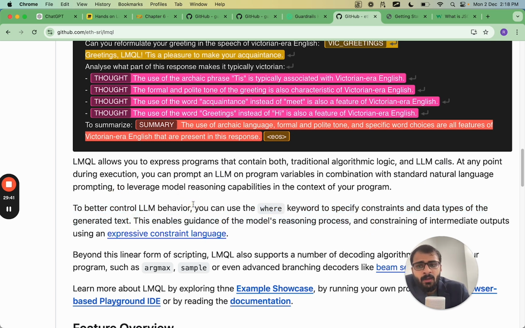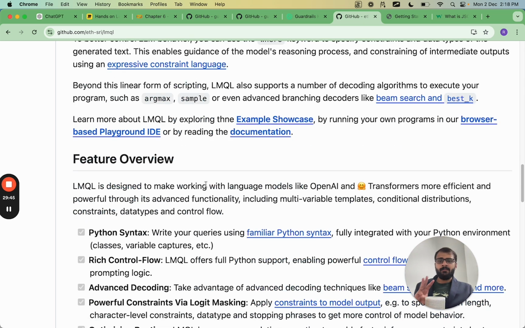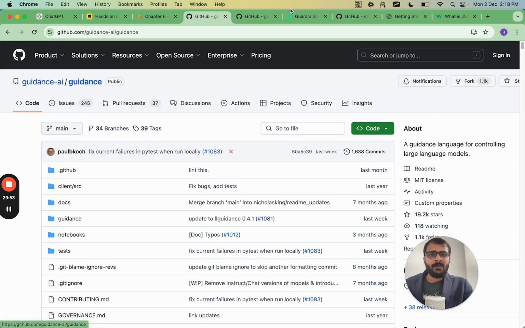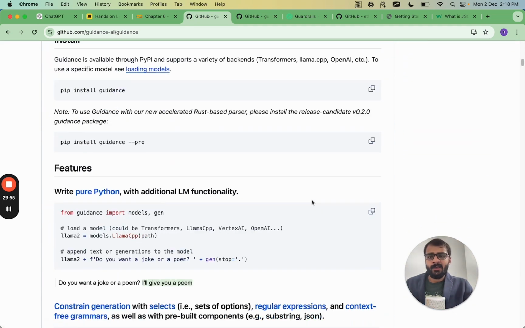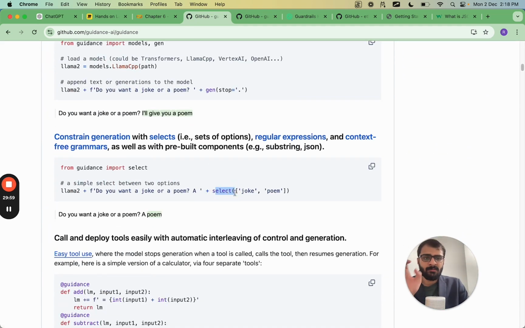Right. So there are three GitHub libraries which I just showed you right now, all of them are open source and all of them are extremely useful. The first is guidance, which you can use right from now, and you can use the select command to constrain the generation of the output to the output which you need.